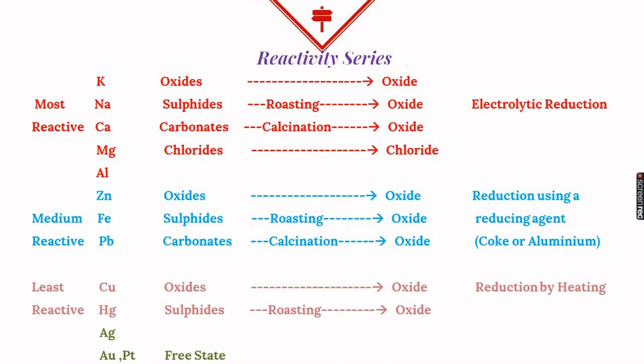Now we see here the reactivity series. You must have learned the reactivity series. It is the list of the metals which are arranged according to their decreasing reactivity. Now we know that metals of different reactivity can be extracted in different ways. So that is why we have divided this reactivity series into three categories: most reactive, medium reactive, and least reactive metals. Now children, we have given you a method to remember this activity series.